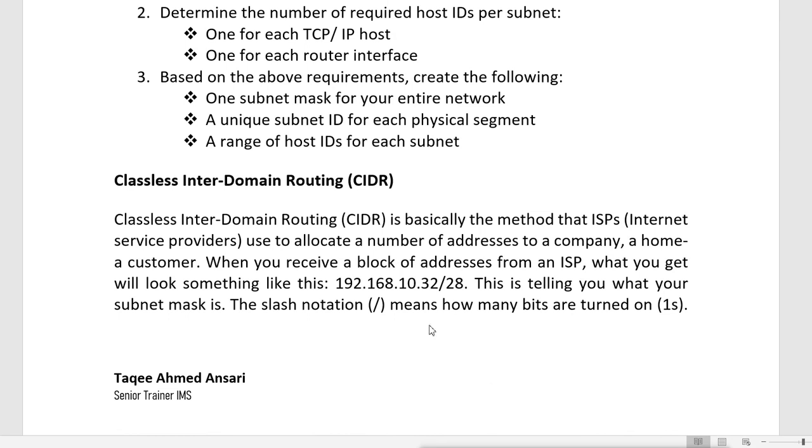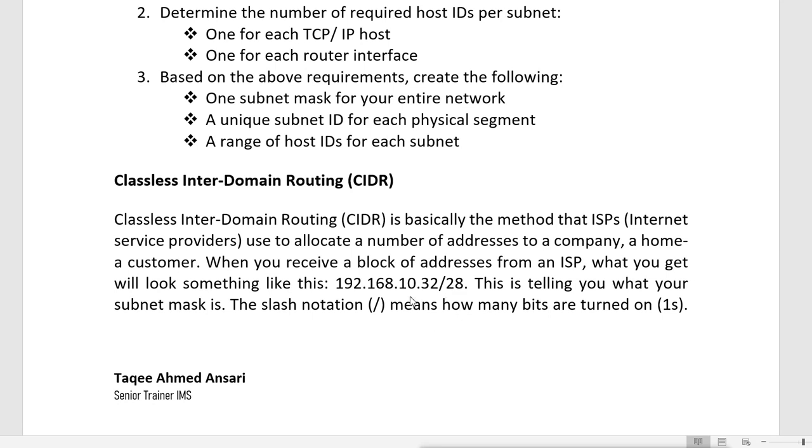One more thing: it is called classless inter-domain routing, that is, CIDR. CIDR is basically the method that ISPs, that is, internet service providers, use to allocate a number of addresses to a company, a home, or a consumer. When you receive a block of addresses from the ISP, what you get will look something like this: 192.168.10.32/28. This /28 is what is called CIDR.